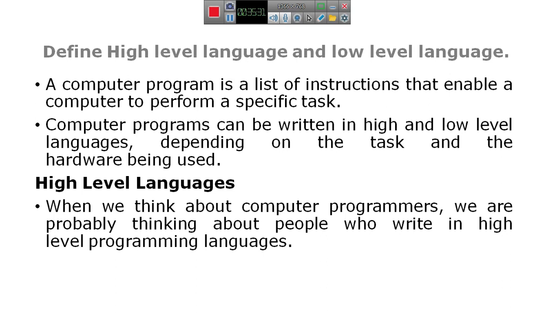From the time the computer was invented till date, the machine can understand only zeros and ones.